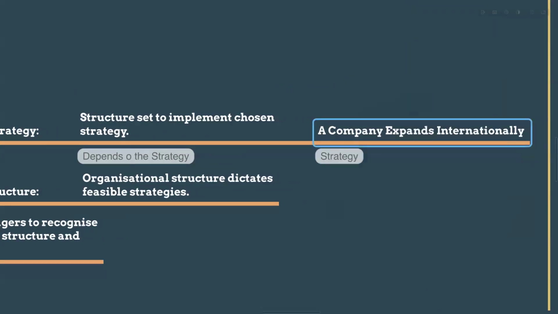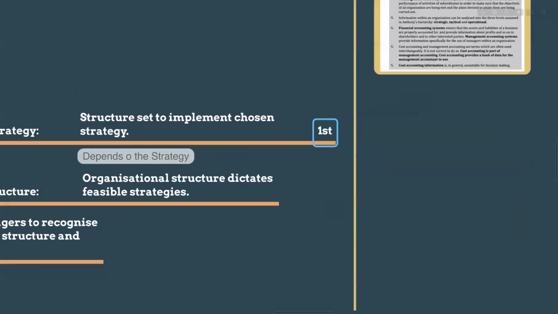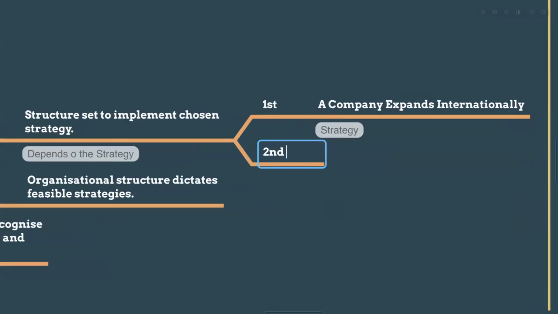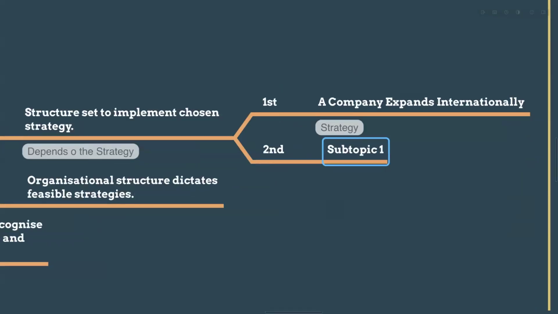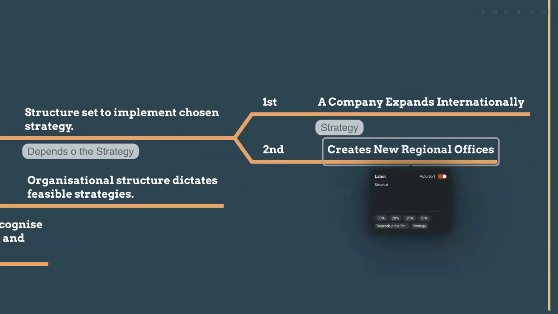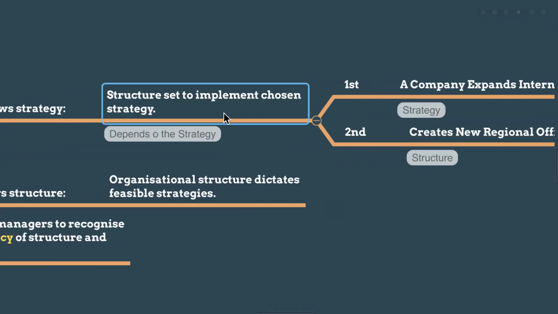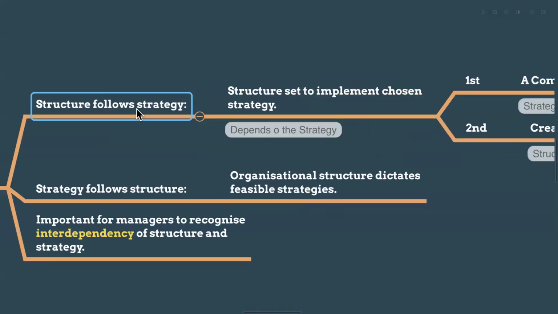So first they made the strategy. Then after that, according to the strategy only, okay, this is our strategy: we have to expand internationally. So we have to open new regional offices, right? So they are deciding to create new regional offices. What does that mean? This is a structure, right? So they are structurizing. So what has happened first? The strategy. The structure is set to implement the chosen strategy. So first you are choosing the strategy, then you are structurizing. That is called structure follows strategy, right?